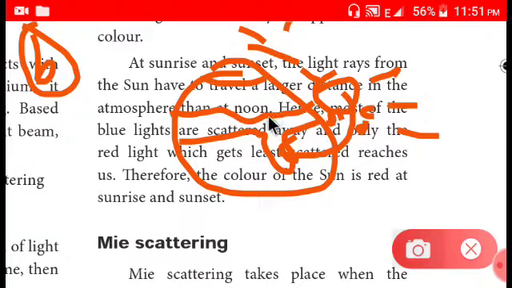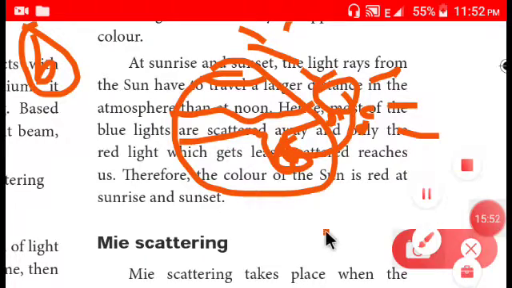But at noon, I mean afternoon 12, the sun will be on our top. If you just look at the sky straight upwards, you will see the sun. So the sun's light takes a lesser distance than it did here, and that's the reason the blue light is going to travel a lesser distance, so lesser scattering, so the sun is going to appear a bit yellowish color, which is just near to white. So that's it, here is explaining.